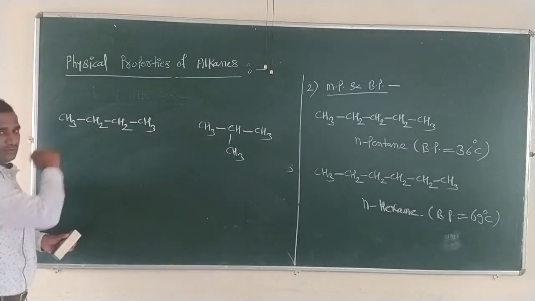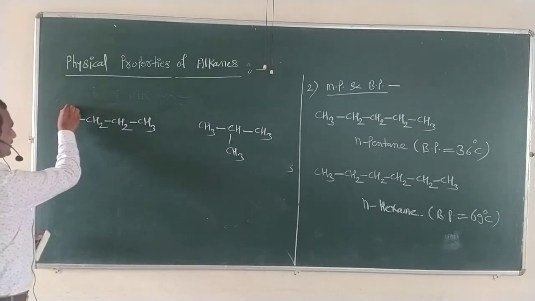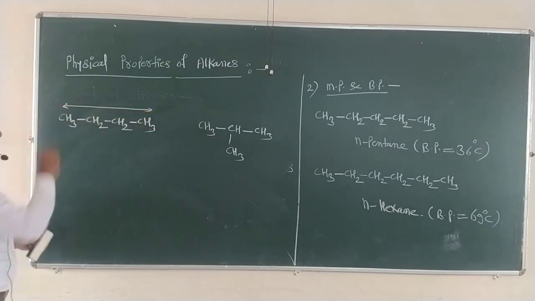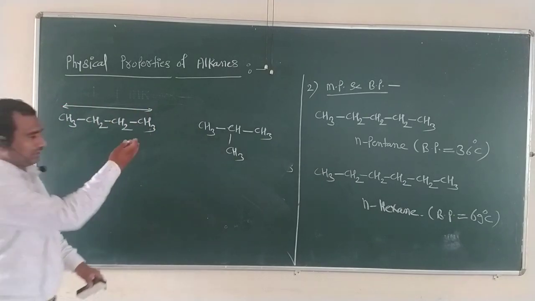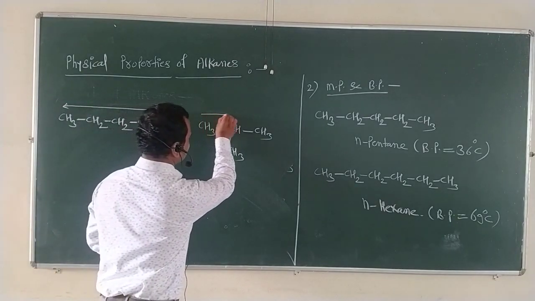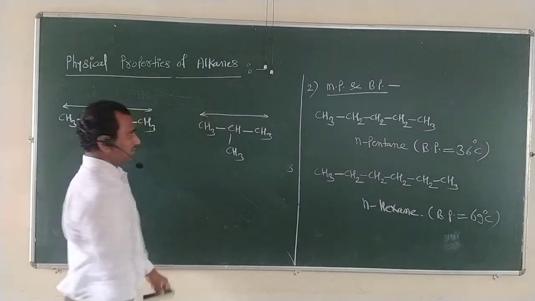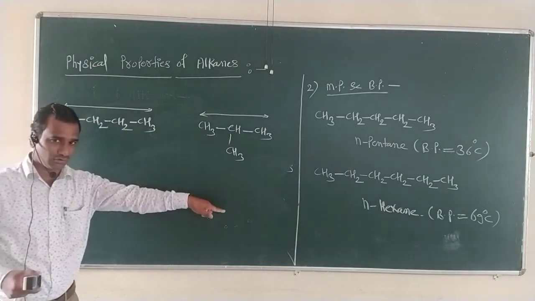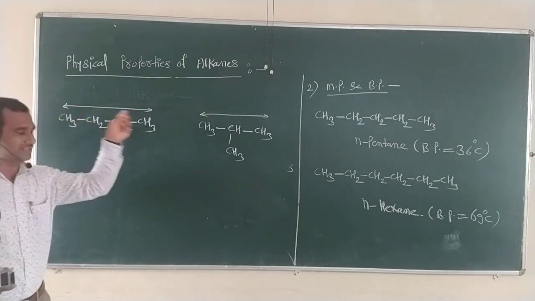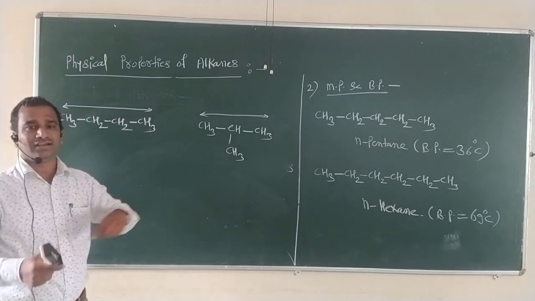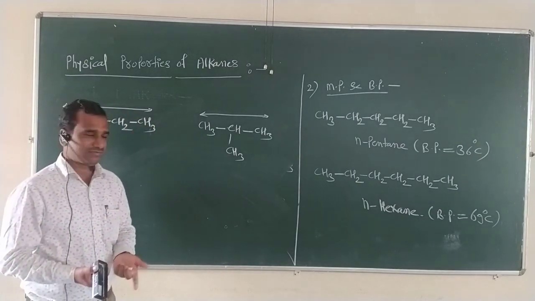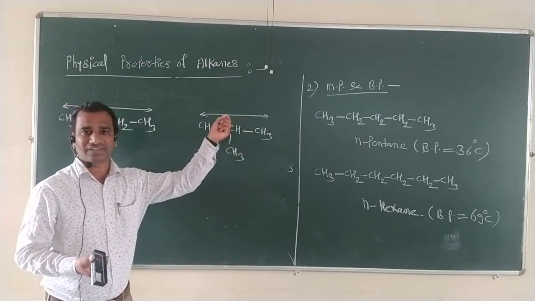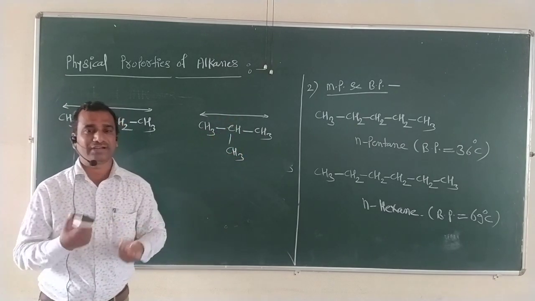Now, n-butane has a straight chain structure, so its surface area is more, while for the second compound the surface area is less. n-Butane has a more surface area as compared to isobutane. Why is this so? Because n-butane is a straight chain structure, while isobutane is a branched structure, and that's why it tends to become spherical, and due to this spherical nature its surface area is lower or less.